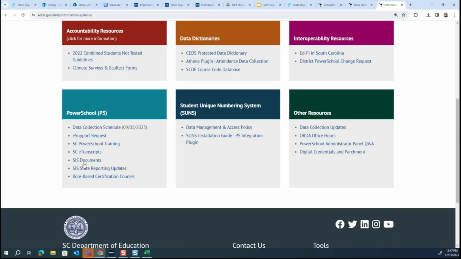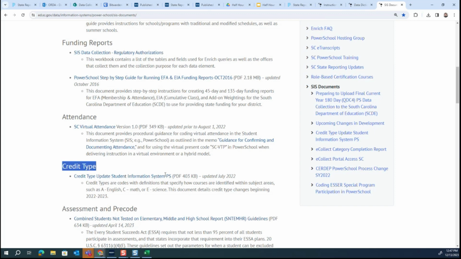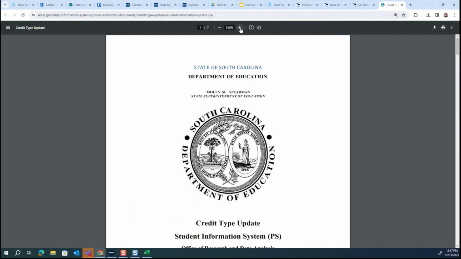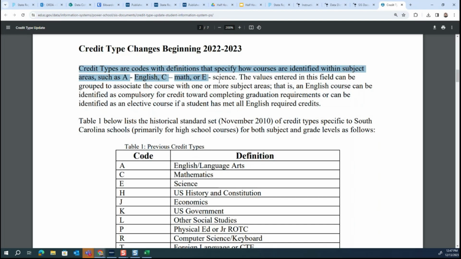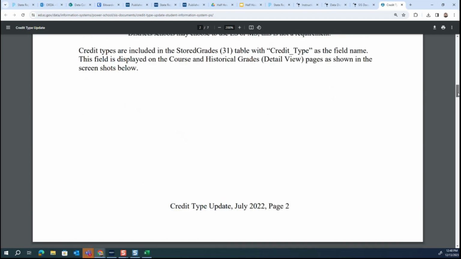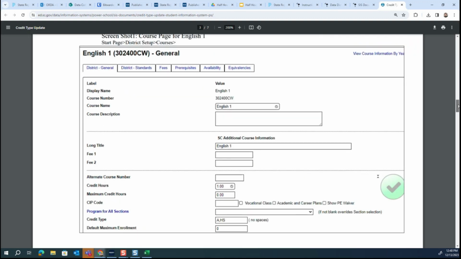If you go to the PowerSchool feature box and click on SIS documents, it will take you to this page. If you do a search, credit type is right here. This is the document you want to look at. If we open this, we could put some links in the chat too in a minute if we need to. There's a little intro that explains what these are all about. And some of you clearly are already very familiar with thinking through this, based on your good comments and suggestions. Credit types are included, I'll just read a few pieces to you, in the stored grades table with credit_type as the field name. And this is displayed on the course and historical grades detail view page as shown in the screenshots below. So you can see a few screenshots of where that is in the document.